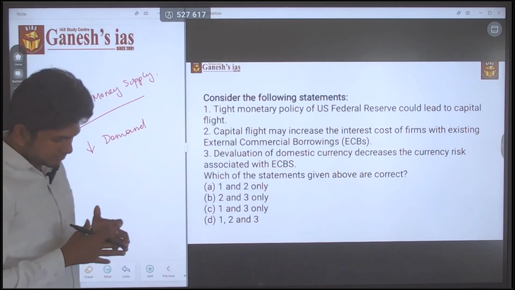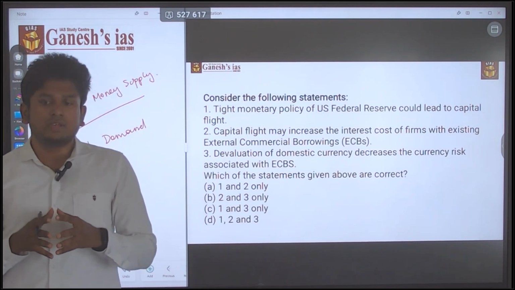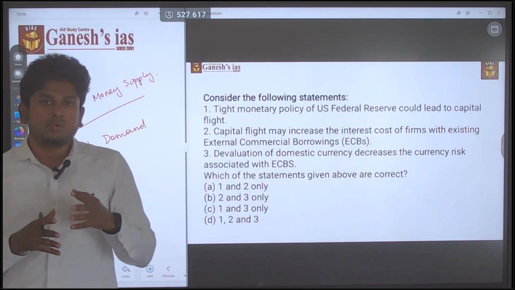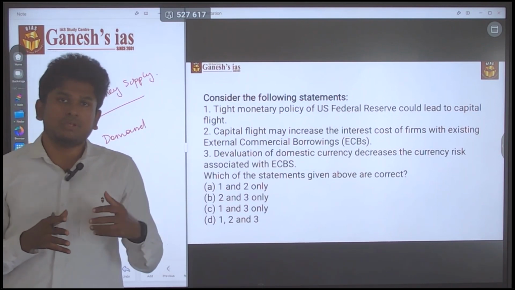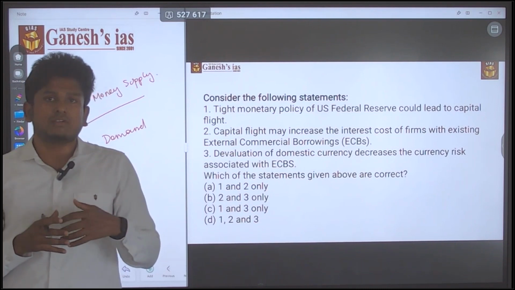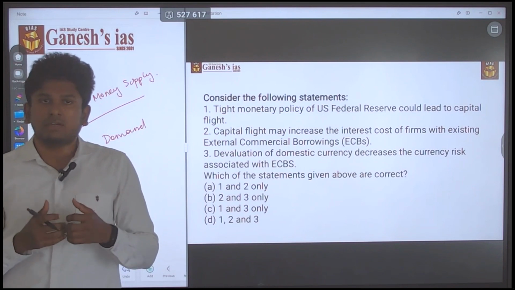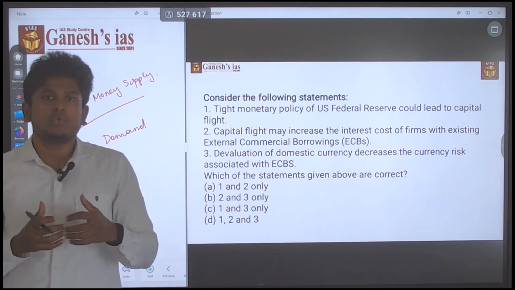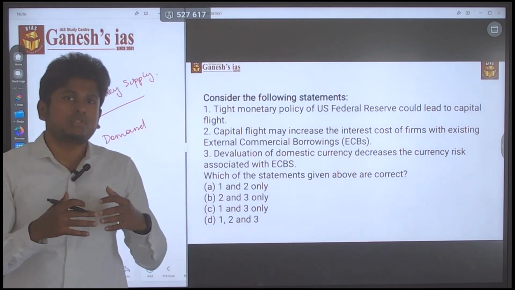See, first of all, consider that you are in India and you are starting a startup, in which you are going for borrowing in the external market, like from the US or the European Union or any other country, where you are sourcing some investors. That is called external commercial borrowing. So you borrow certain money from outside your market or outside your country.